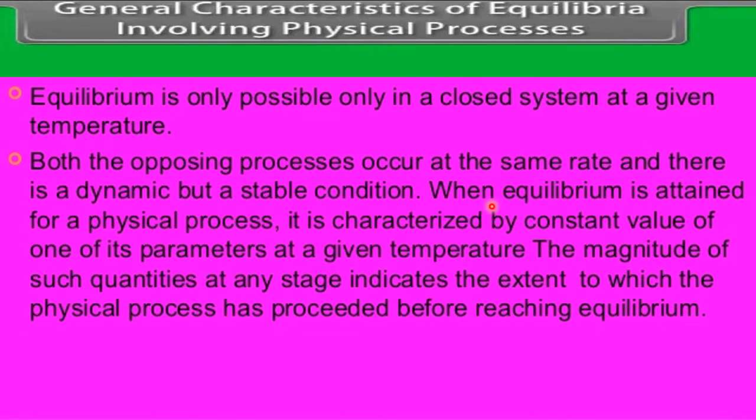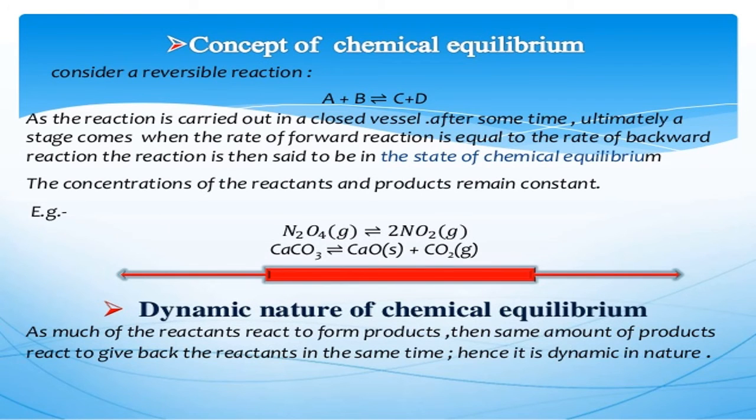This I told already. When equilibrium is attained for a physical process, it is characterized by a constant value of one of its parameters at a given temperature. The magnitude of such quantities at any stage indicates the extent to which the physical process has proceeded before reaching equilibrium. That means, in the case of solid and liquid, we will come to know how much has dissolved. That certain value you will come to know when we attain the equilibrium. Right, so consider this example.